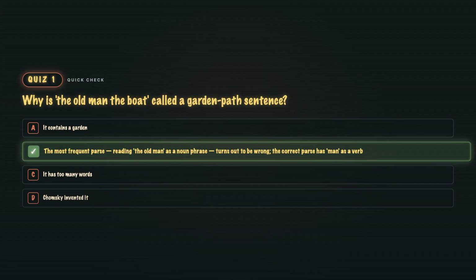B. You're led down the garden path by the frequent structure and then have to backtrack. The old is the subject, man is the main verb, meaning to staff. The old people are staffing the boat. Every parser gets this wrong on the first pass because man is overwhelmingly a noun.